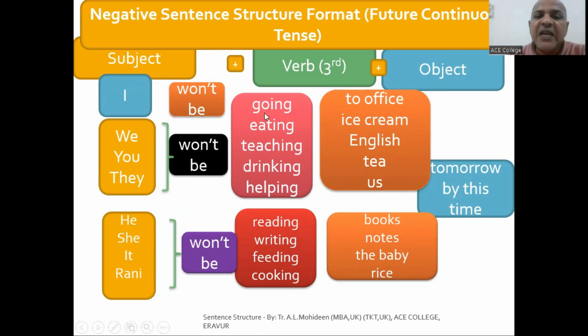Okay, so I will be going, I will not be going. I will be coming, I will not be coming. I will not be means I won't be coming. So what is the difference between will come and will be coming? You have to remember this. I will come tomorrow as usual. So every day I come. So don't worry, I will come tomorrow. I will be coming tomorrow by this time.